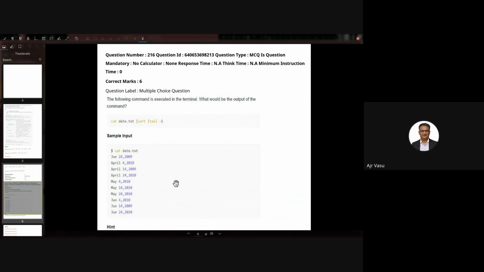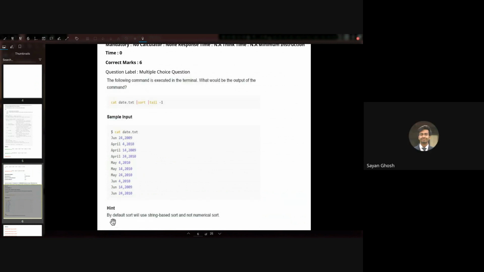So does it automatically know to sort according to dates? No, it will not know that this is a date. It will just treat these as strings. So I'll show you the hint. One second. So the hint is: string based sort. That means first it will sort alphabetically, right? Yes, alphabetically.